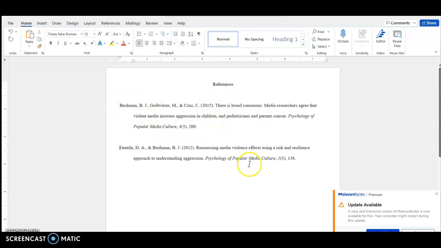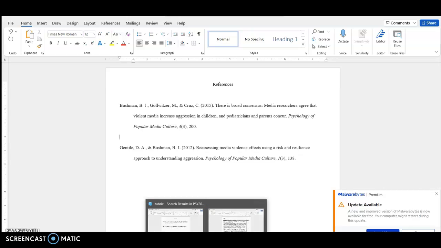I would double check to make sure that it's the right APA. Sometimes they're going to have all these extra capitals, and that's not correct APA. There should only be a capital on the first letter of the title and the first letter after a colon. So if you see a whole bunch of extra capitals, just go in there and change that. The name of the journal should be in italics. So that's all looking good. Look, we already have our reference page done.